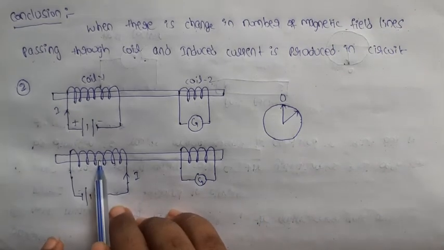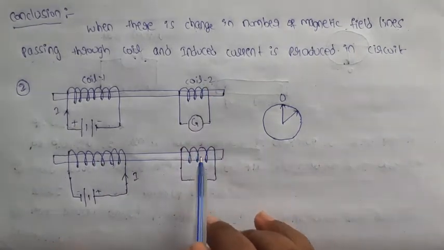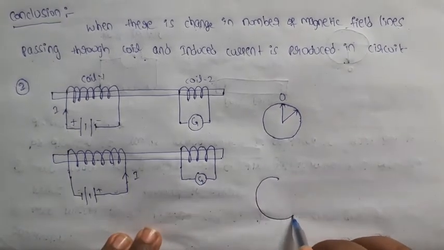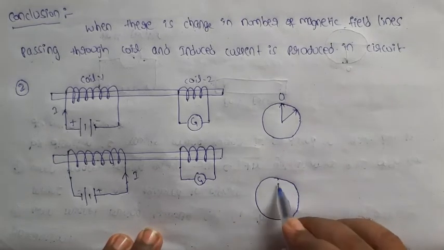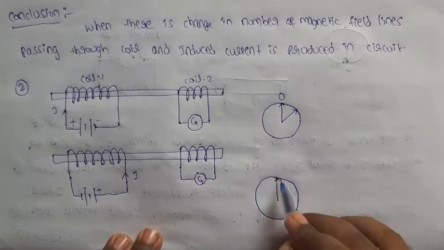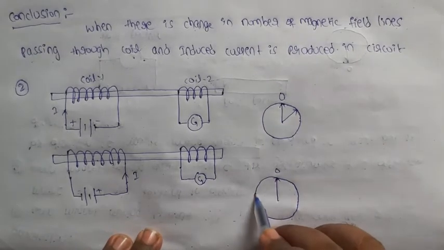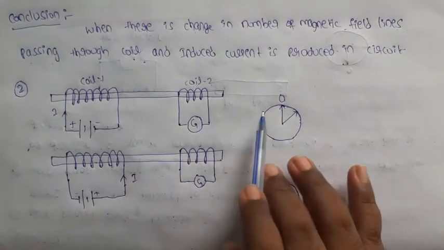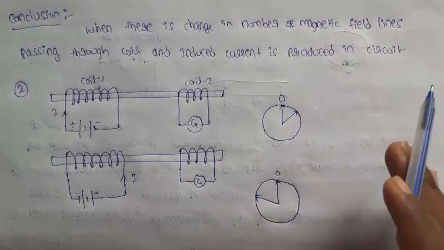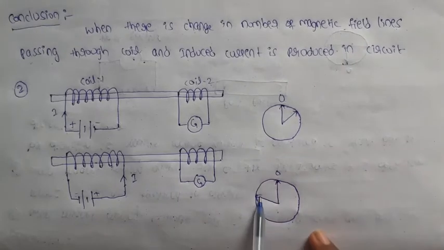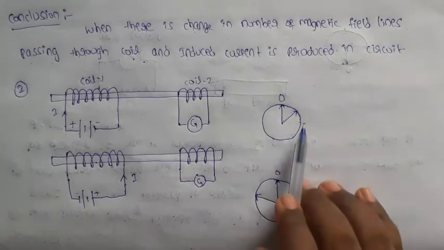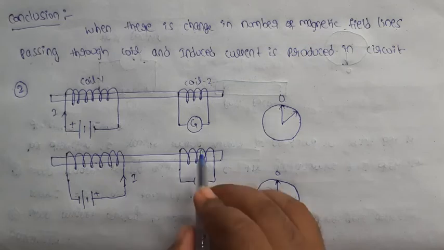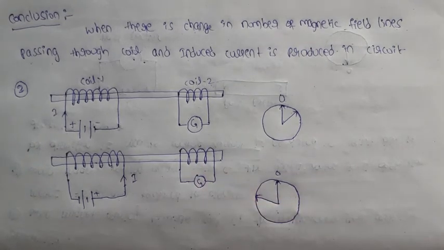Due to that change in magnetic field in coil 2, the galvanometer immediately shows the deflection in the opposite direction. Initially it is at 0, and now the galvanometer deflects to the opposite side. The galvanometer shows deflection, which means induced current is developed in coil C2.